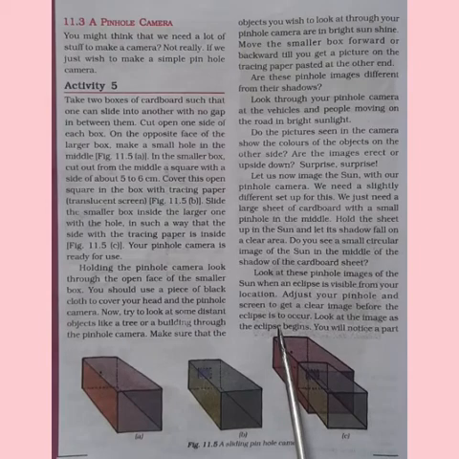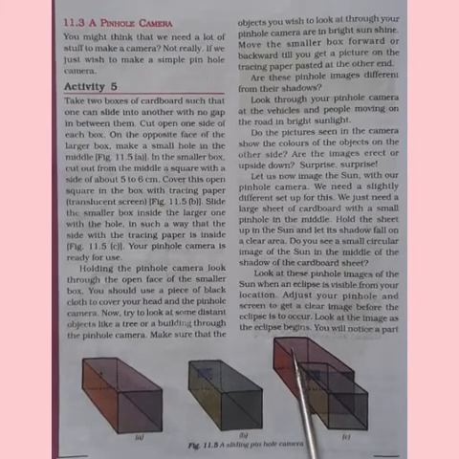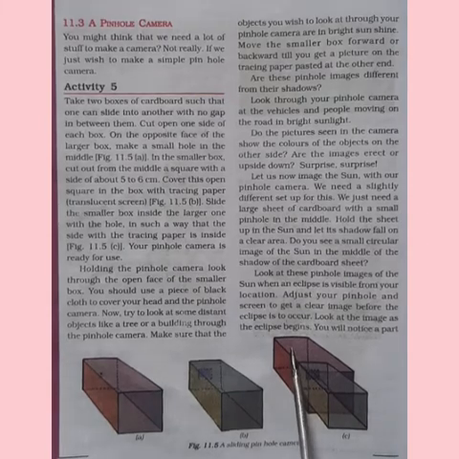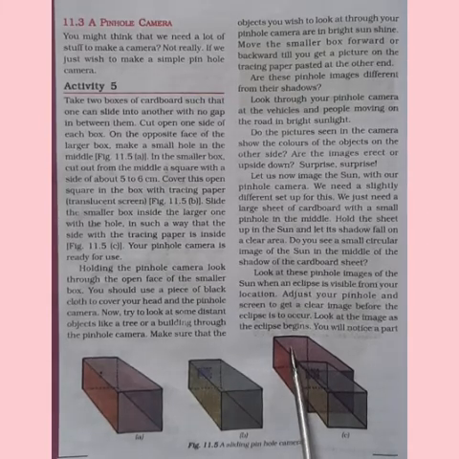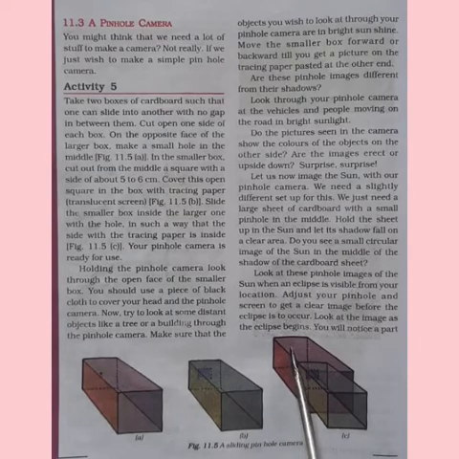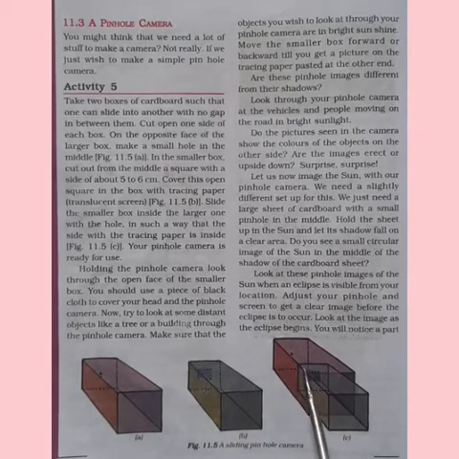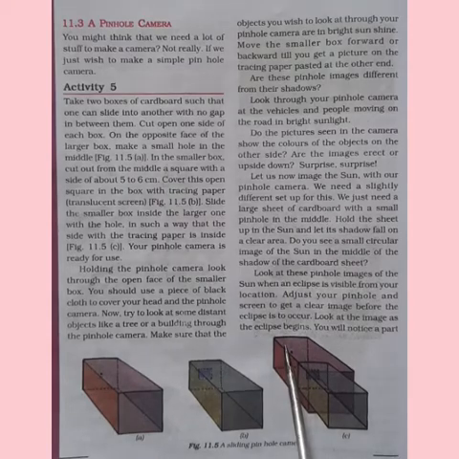Try to look at some distant objects like a tree or a building through the pinhole camera. And if you wish to see, you have to be in bright sunlight only. The objects must be in the bright sunlight. Then only you can see the objects through the pinhole camera.